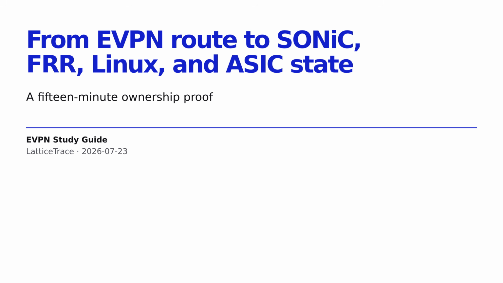The rejected assumption is that show BGP proves hardware forwarding. It does not. The core learning is this: every layer makes a separate claim, and trustworthy operations follow one object through every ownership boundary until a packet confirms the programmed action.